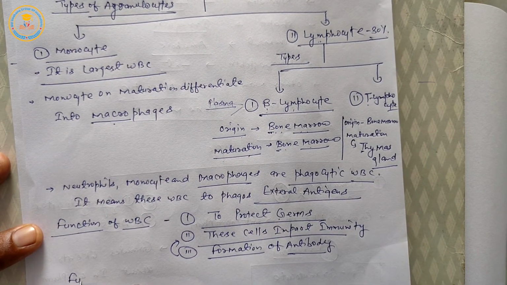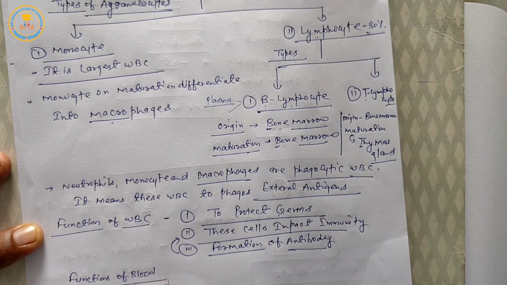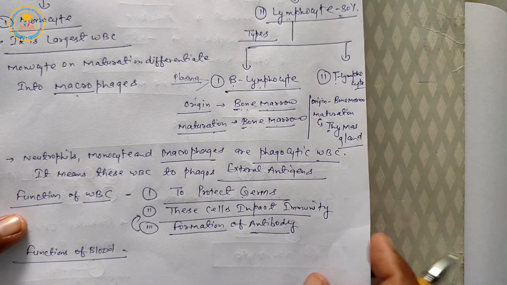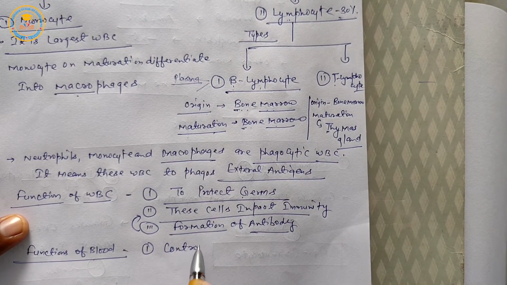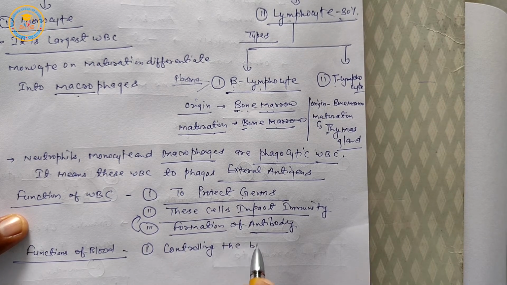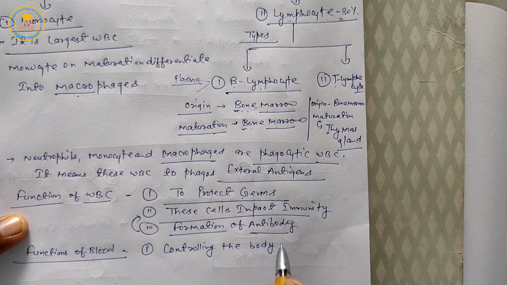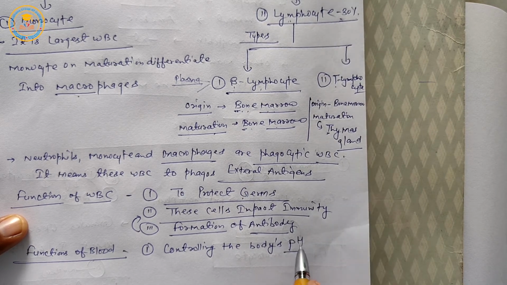Next are the functions of blood. First is controlling the body pH, meaning the potential of hydrogen ion.